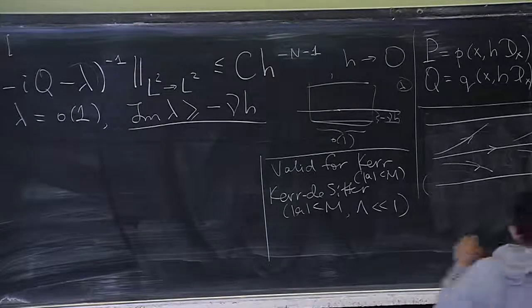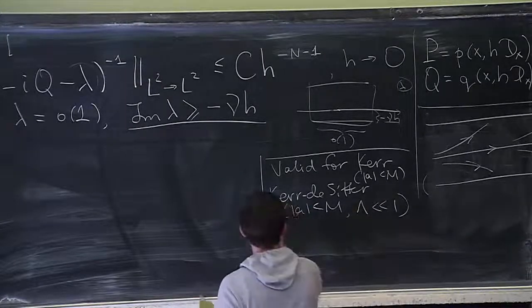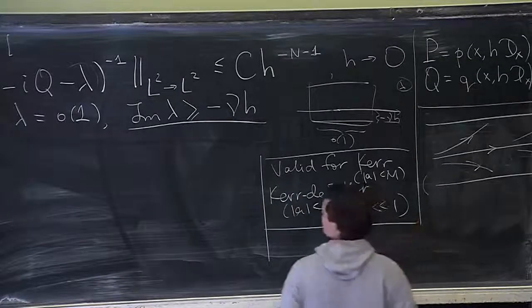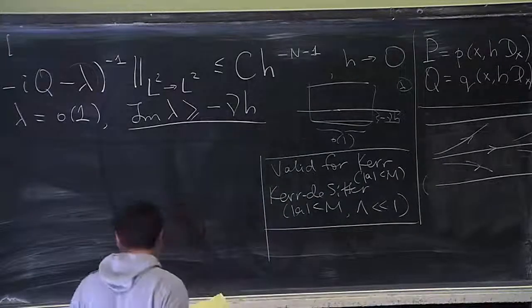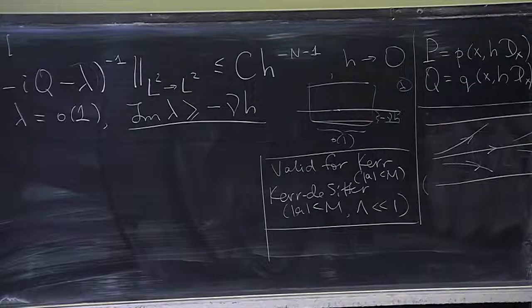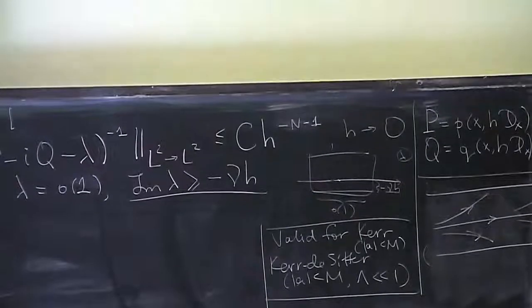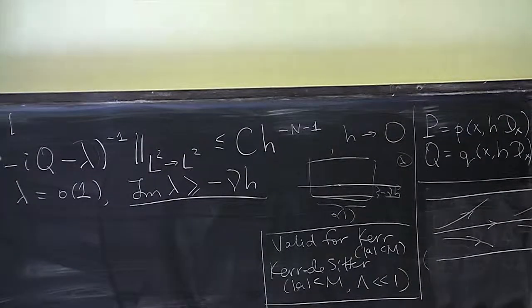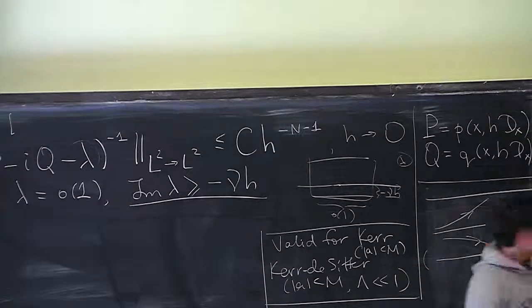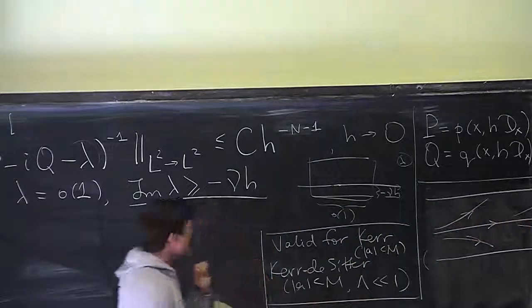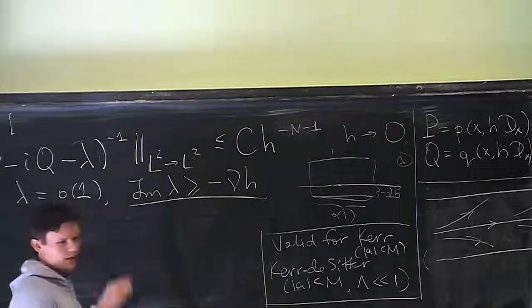OK. Now, the theorem that I want to state is, I guess I have to pull this down again. So now we have our assumptions. They are laid out there. We have our motivation. And now we should have our result.